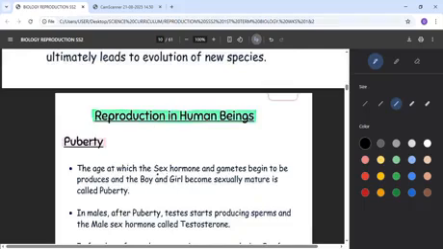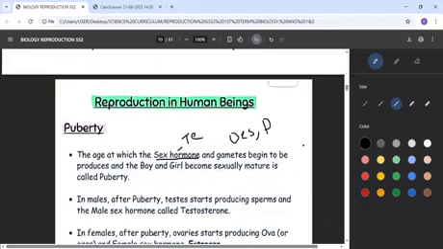And how will you know that the male has gotten to that stage? You said there will be sex hormones. What is the hormone? For a male, we have testosterone, from the word testis, and for the female, we have estrogen, progesterone, and we also have prolactin. All these hormones must be ready, because they are the ones that will aid the production of the sperms and the eggs. These hormones are the ones that will push out those things that will be needed for reproduction. So the sex hormones must be ready. For male, like I said, testosterone, then for female, estrogen, progesterone, prolactin. All these hormones must be ready, which is at puberty stage.